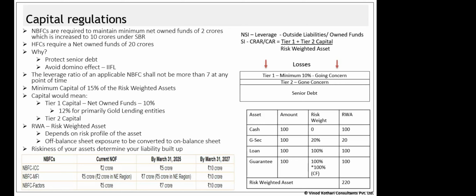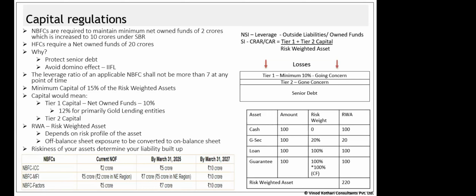Now, what does net owned fund prescribe? An NBFC that is into business has to maintain net owned funds of 2 crores at least. What do we mean by net owned funds? We'll come to it; it's a defined term. There are certain types of liabilities, or funding sources, like equity and convertible preference shares, that are considered a part of net owned funds. These are the sources through which you have to bring in capital of at least 2 crores.